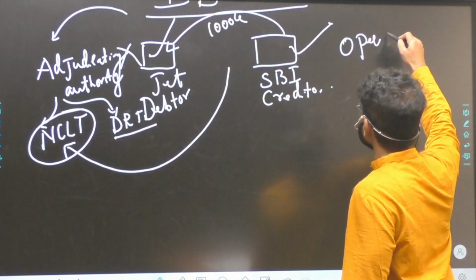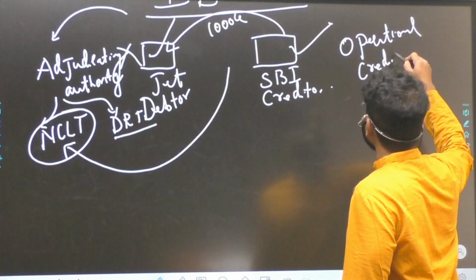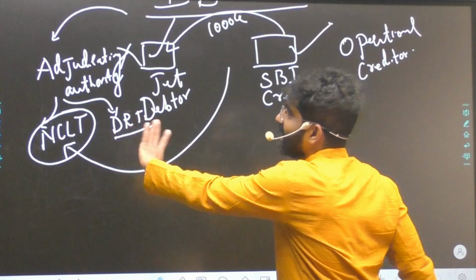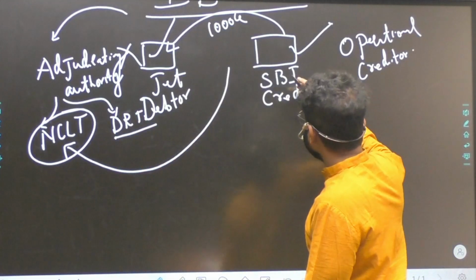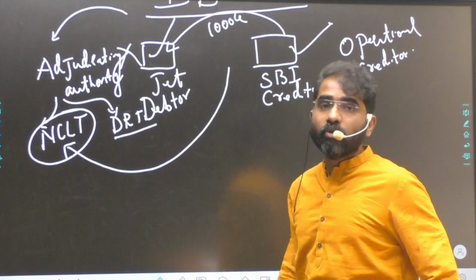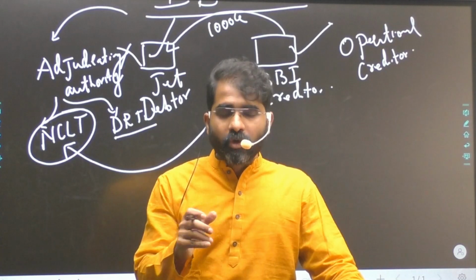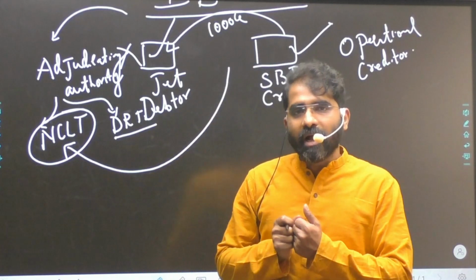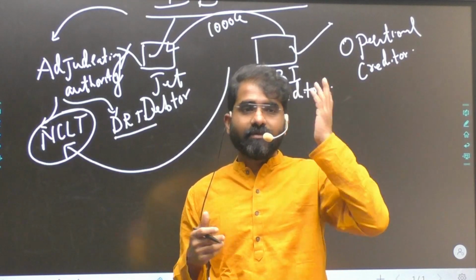Now the new changes: an operational creditor can also take up the case and go to NCLT. Now when I say operational creditor, SBI is a financial creditor. So who is a financial creditor? A financial creditor is somebody who keeps some asset or mortgage and gives a loan. An operational creditor is somebody who is unsecured.